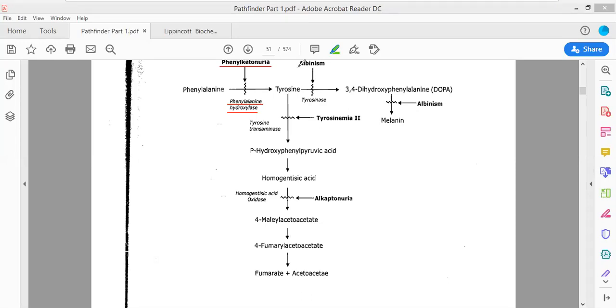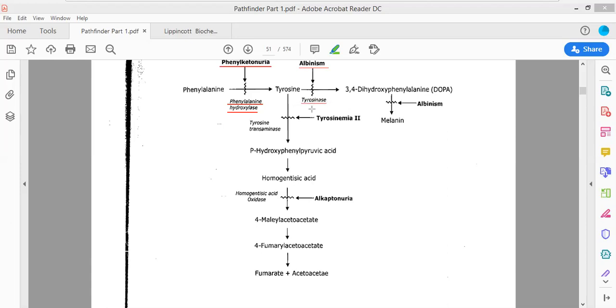Albinism in Hindi is called सूरजमुखी. जो लोग बहुत सफेद सफेद से होते हैं ना, एकदम बिल्कुल सफेद से, those who are completely whitish type of people, those who look completely foreigners, such individuals are referred to as albino individuals, and that disease is commonly called albinism. In this disease, there is a deficiency of an enzyme that is referred to as tyrosinase.